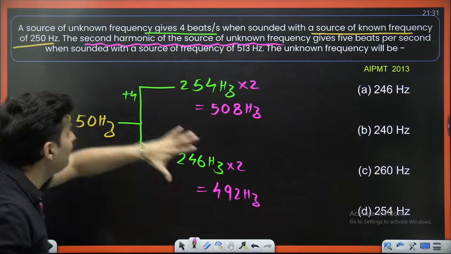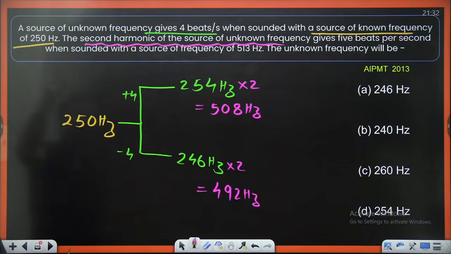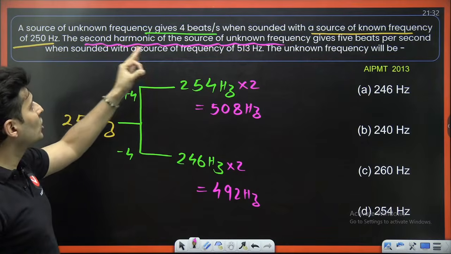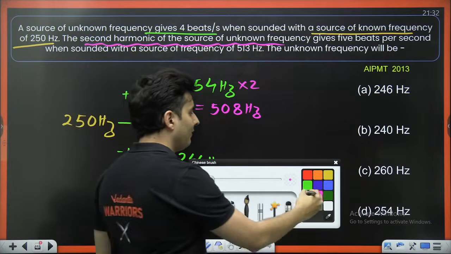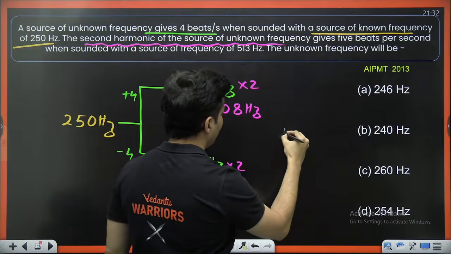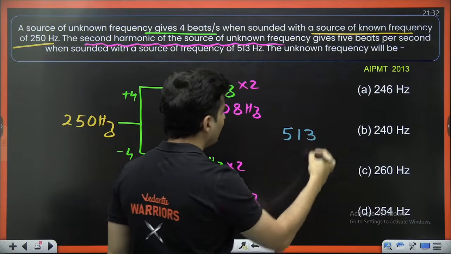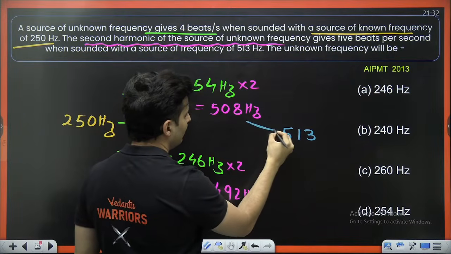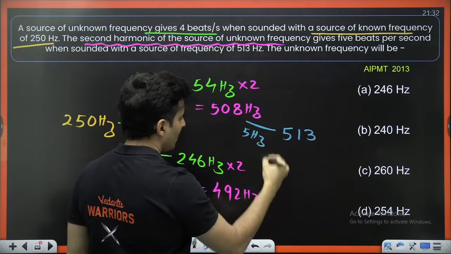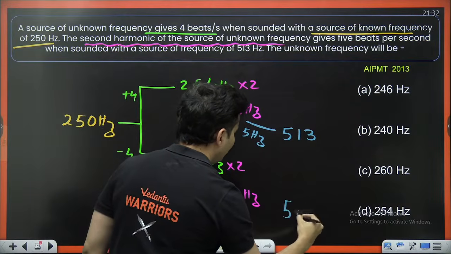It gives 5 beats per second with a source of 513 hertz. Oh, 513 minus 508, yes, the difference is 5 hertz. And 492 with 513?